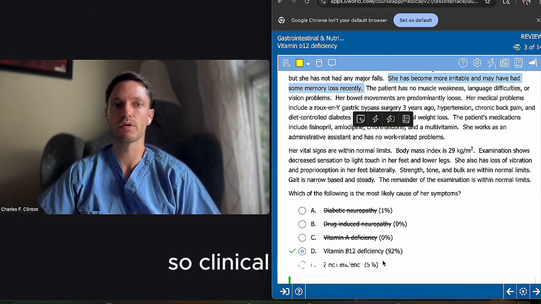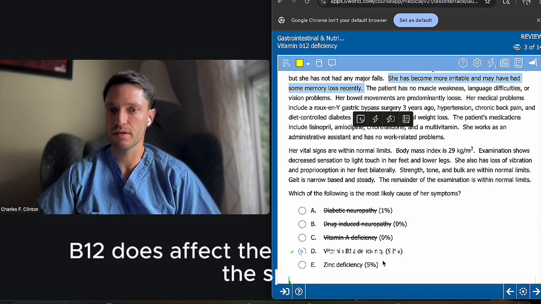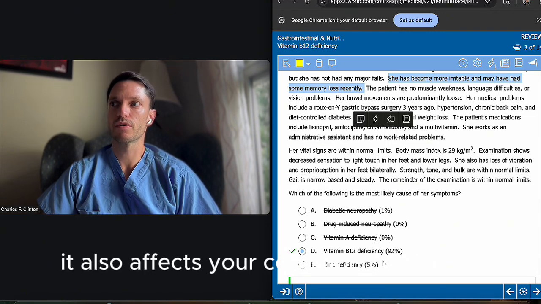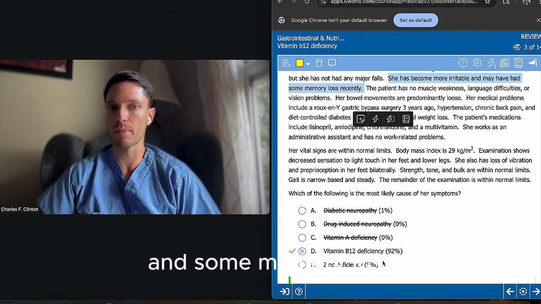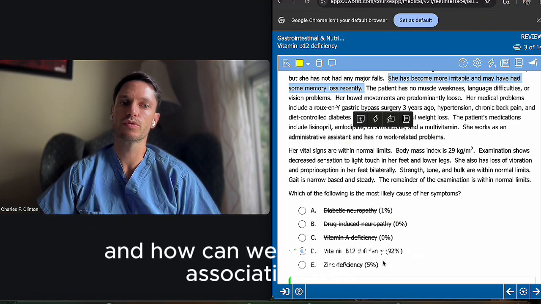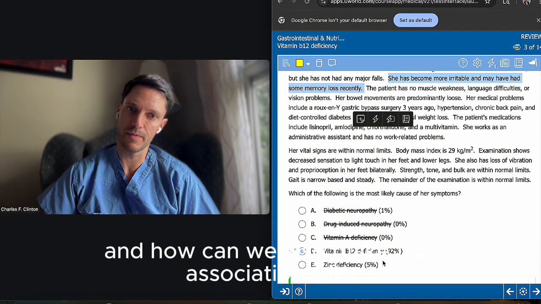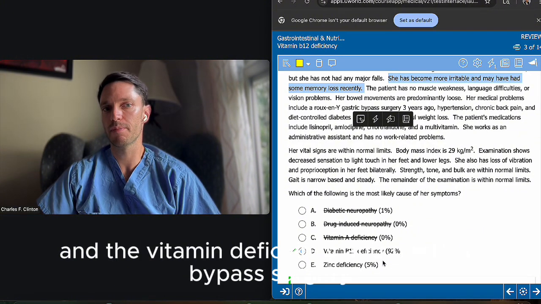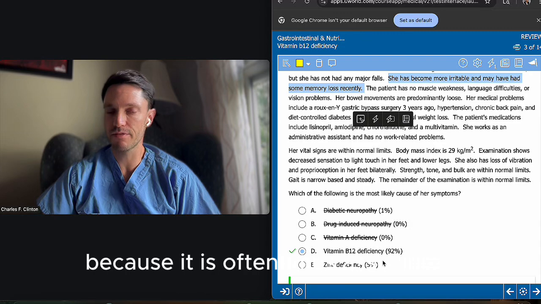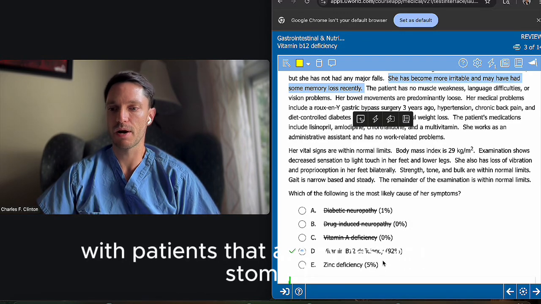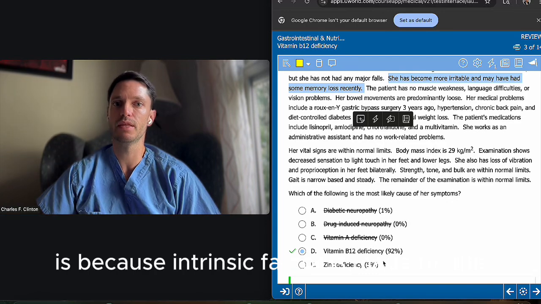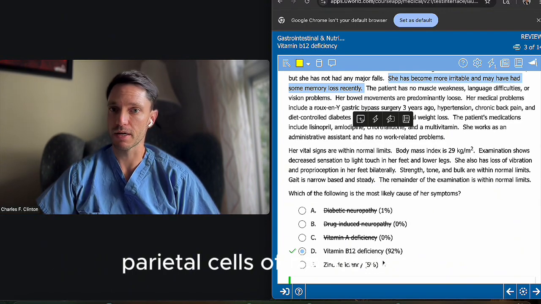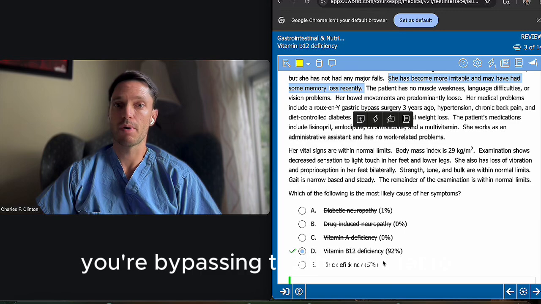And now the clinical pearl. So clinical pearl is B12 does affect the dorsal columns of the spine. It also affects your cognition potentially. So those are the findings of irritability here and some memory loss. And how can we also make the association with the vitamin deficiency and the Roux-en-Y bypass surgery? Well, it's simple, because it is oftentimes associated with patients that are bypassing the stomach. And the reason for that is because intrinsic factor is made by the parietal cells of the stomach. So in a Roux-en-Y procedure, you're bypassing the intrinsic factor.